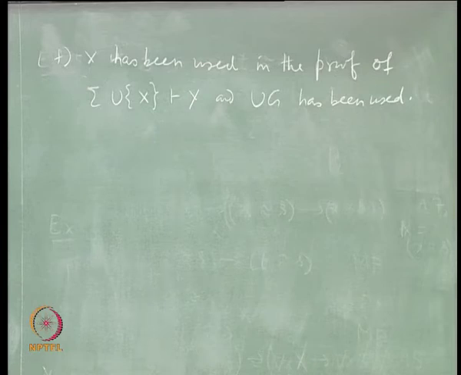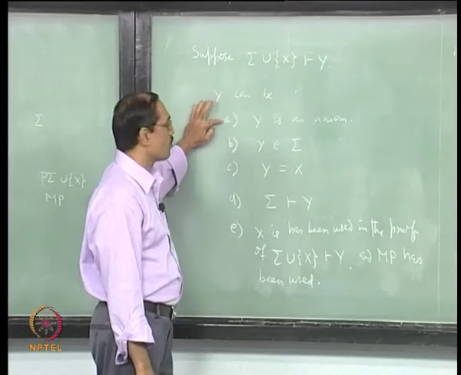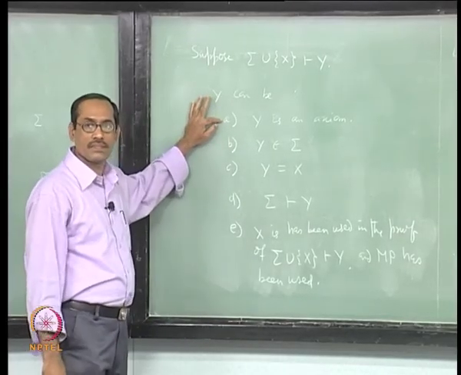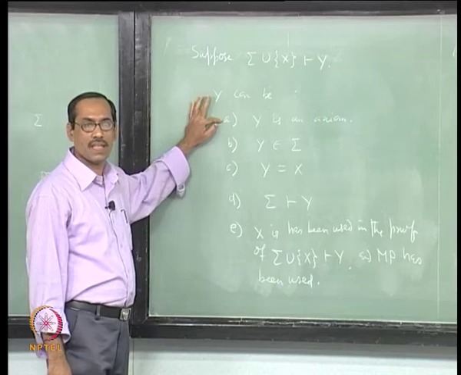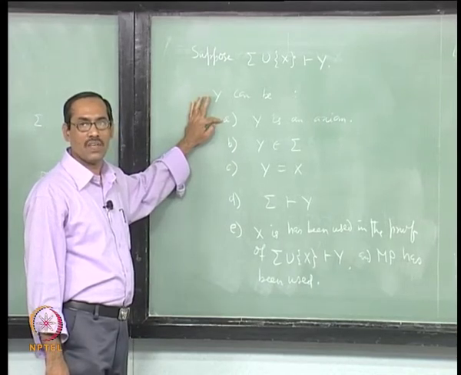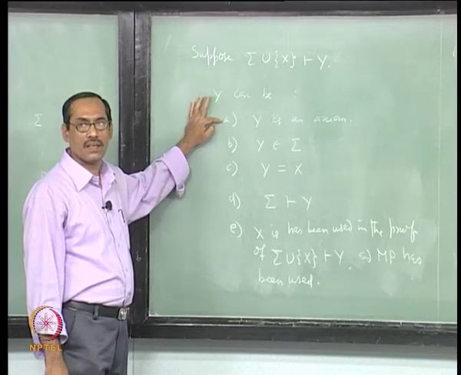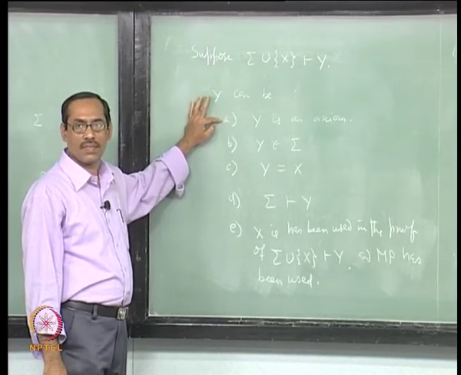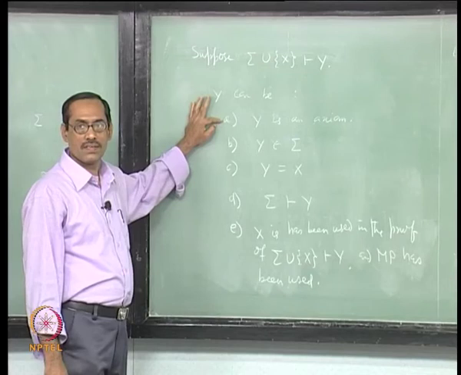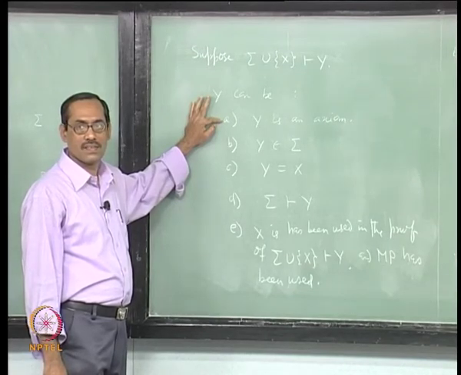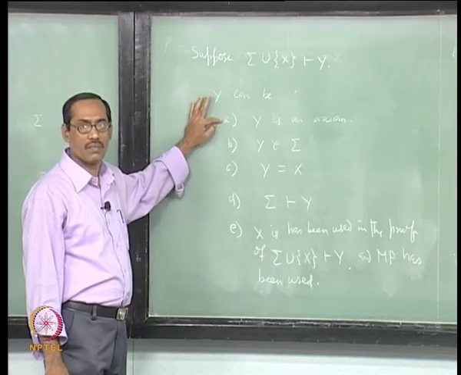In each of these cases we should show that sigma entails x implies y. Now, let us see first case A, y is an axiom. Then how do you say sigma entails x implies y? We want x implies y, not y.